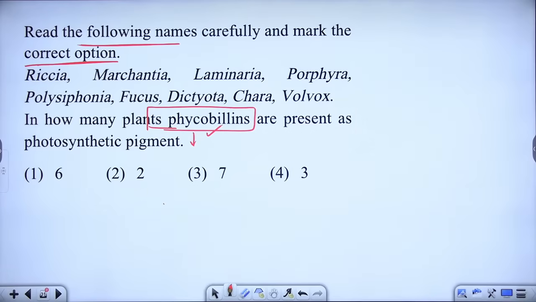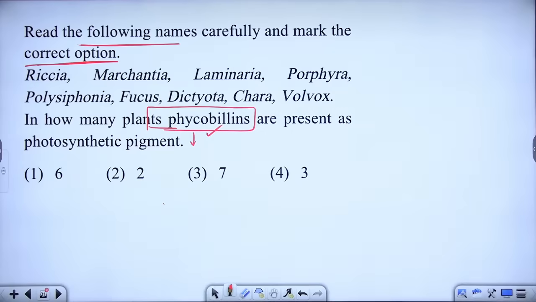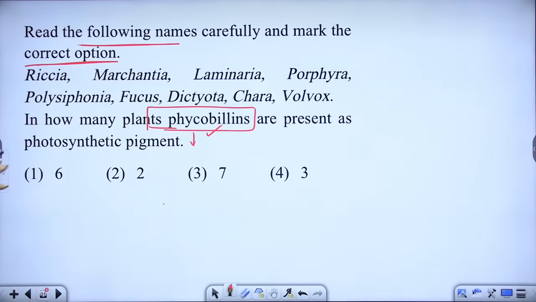Phycobilin is the keyword here, everybody. So what do you think? Anybody here in the chat who can just name the plant to me? Ma'am, this is the plant. Yes.